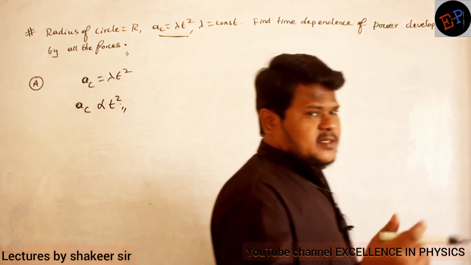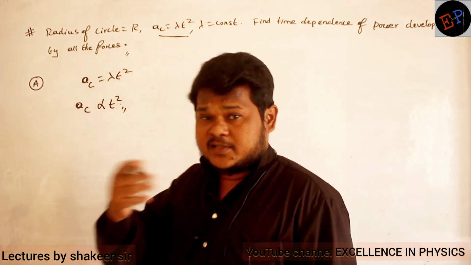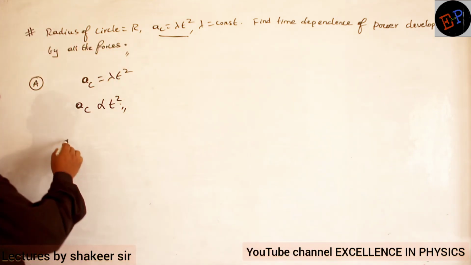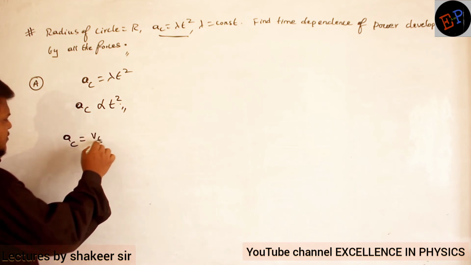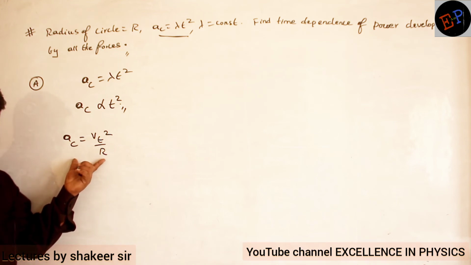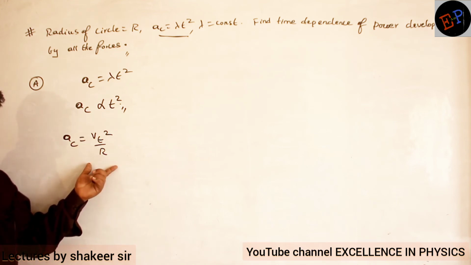It means as time is increasing, centripetal acceleration is also increasing. Clear now? So what is the equation for centripetal acceleration? v_t square divided by r. This is the equation for centripetal acceleration.